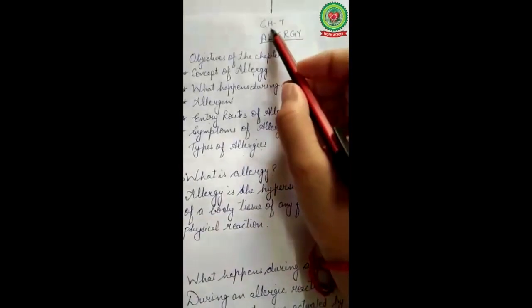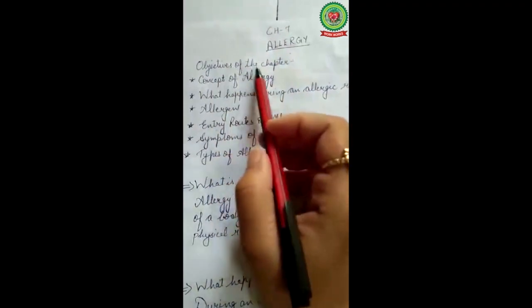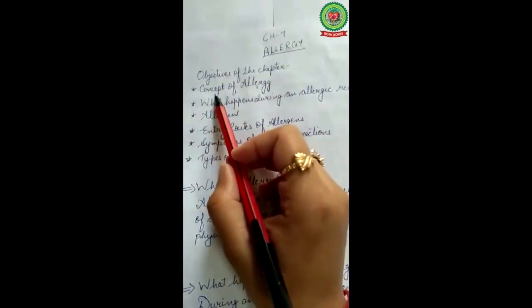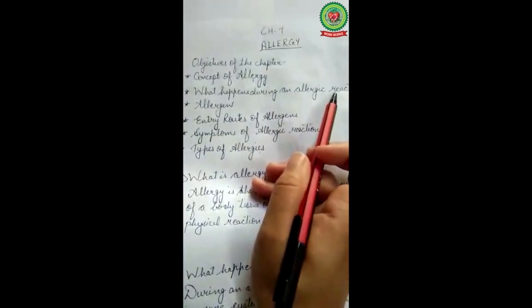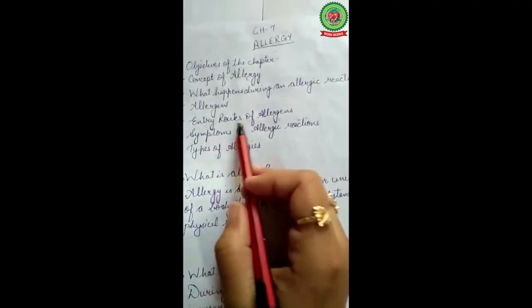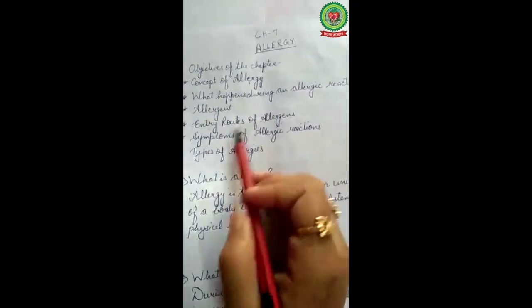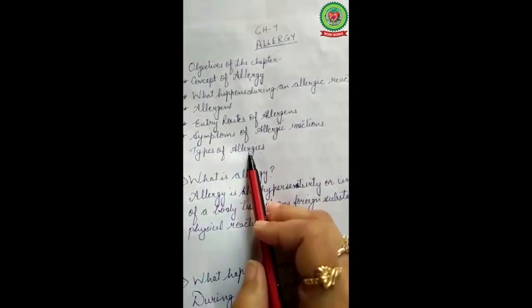Today we will discuss chapter 7 of biology, allergy. What are the objectives of this chapter? First, the concept of allergy. What is allergy? What happens during an allergic reaction? What are allergens? What are the entry routes of allergens? What are the symptoms of allergic reactions? And the last is, what are the types of allergies?